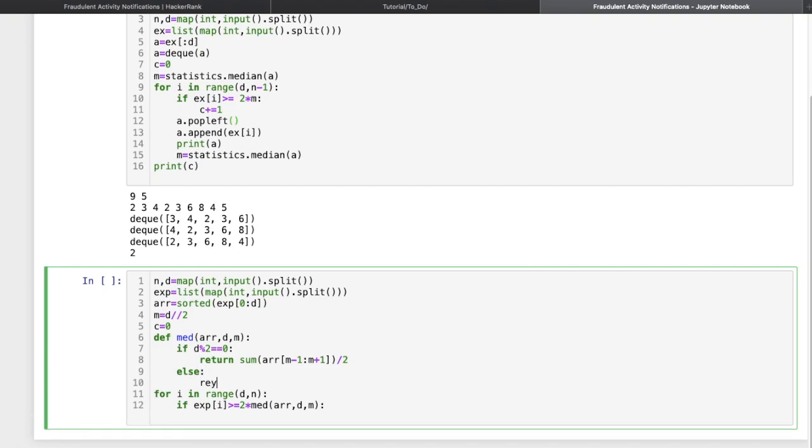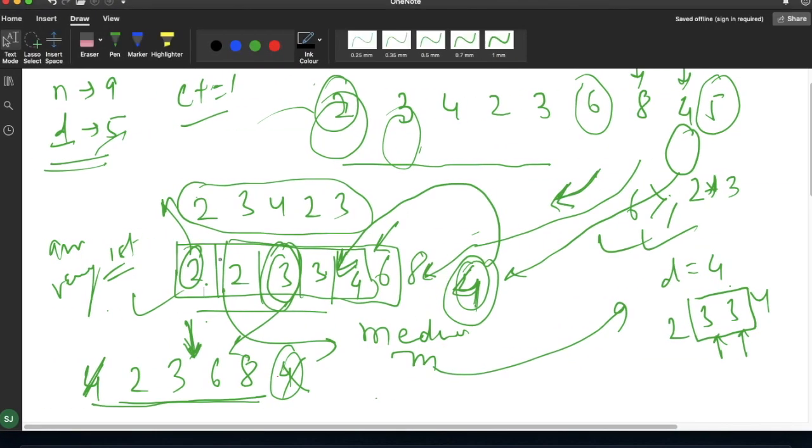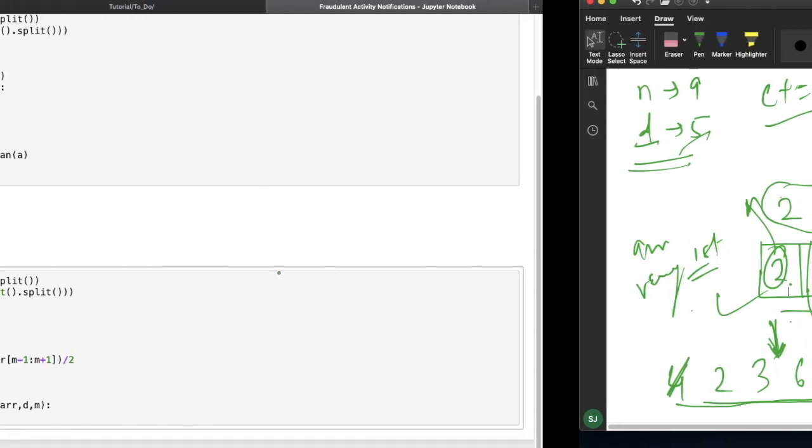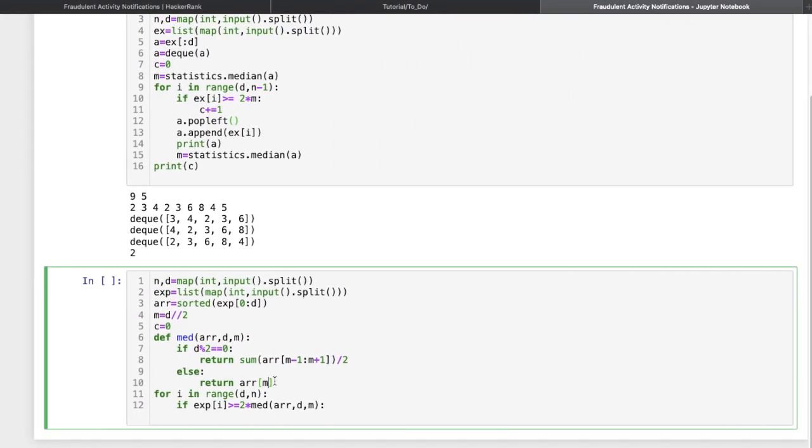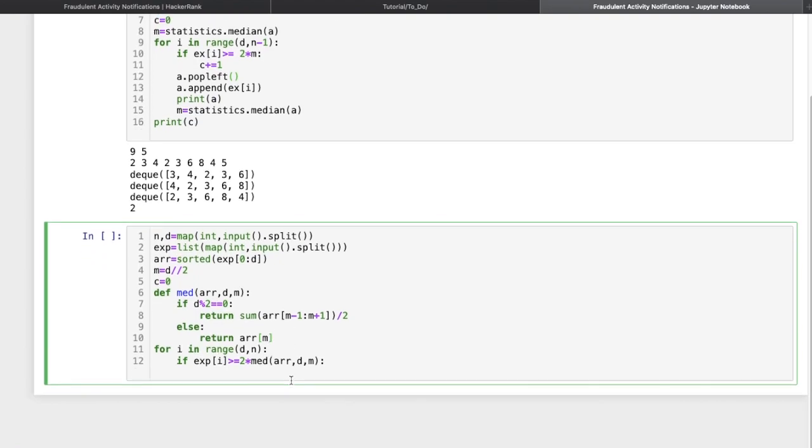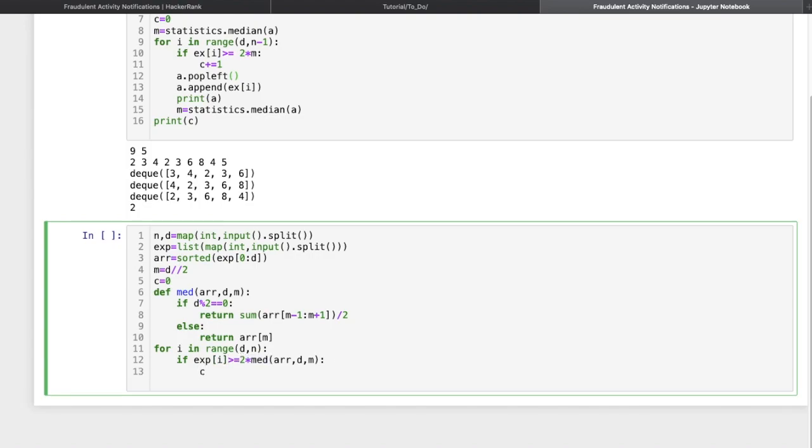Else I have to return array of m. Means if it is odd, then we can simply return the middle value. So this will give us the median. So now if exp of i is greater than or equal to 2 times the median value, then we are going to add simply 1 to the counter. So now we are done.